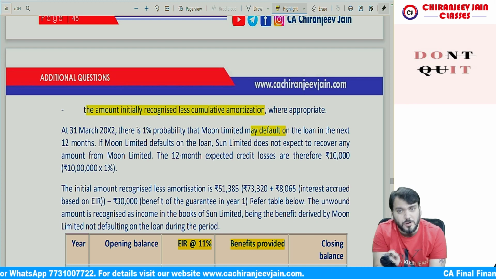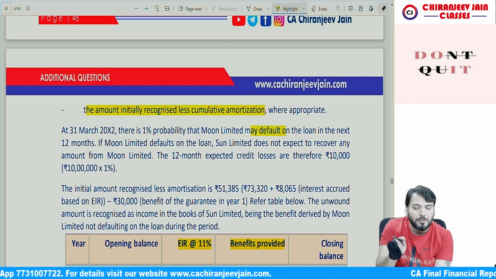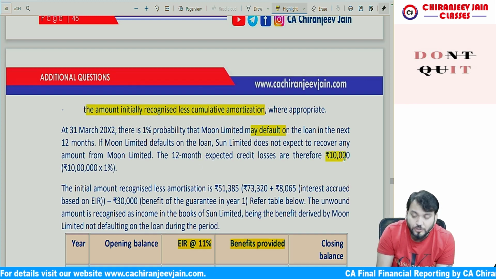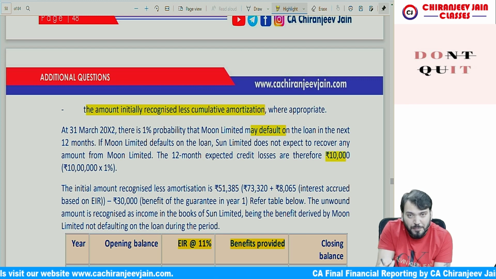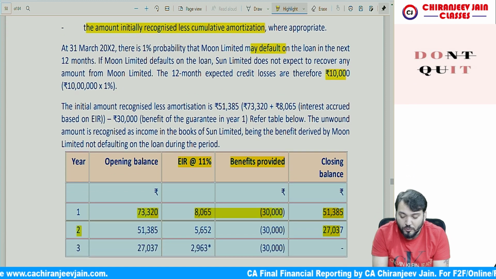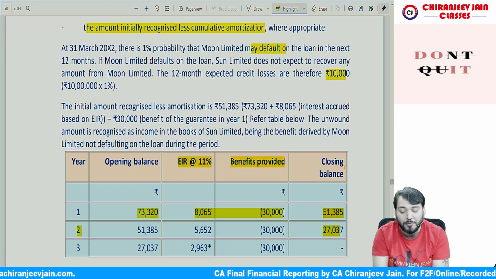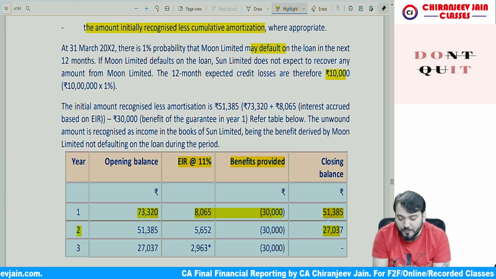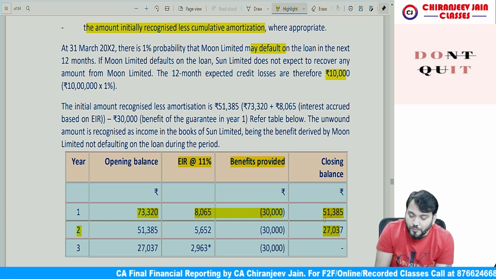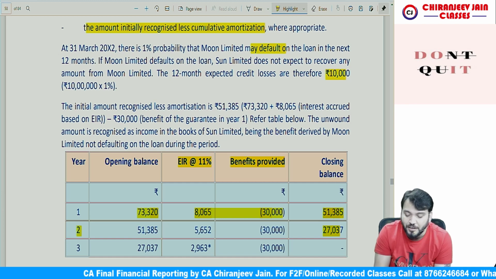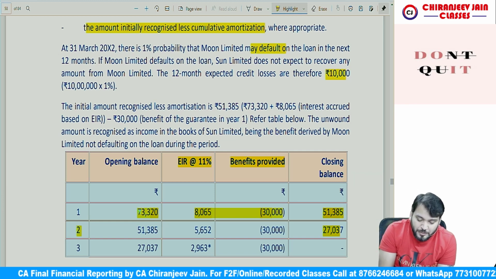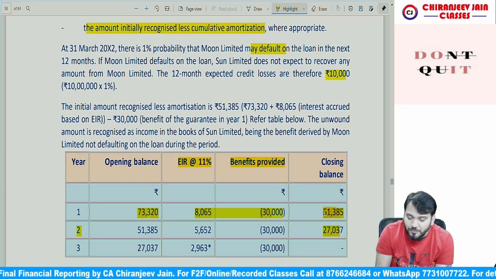1% of 10 lakh, because the probability of default is 1%. So 1% of 10 lakh is 10,000. This becomes the expected loss allowance. And what is the carrying amount? 51,385. We will take whichever is higher, which means 51,385. So subsequent measurement will be done at 51,385, correct? Initially we recognized this amount, and subsequently we recognize this amount.